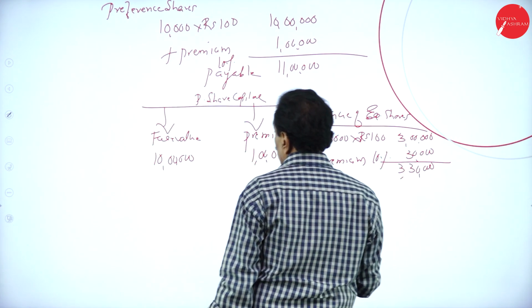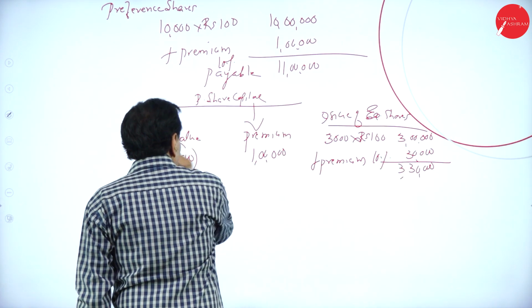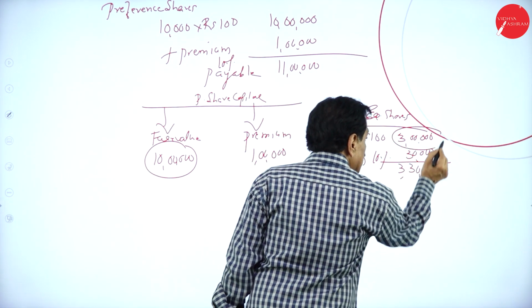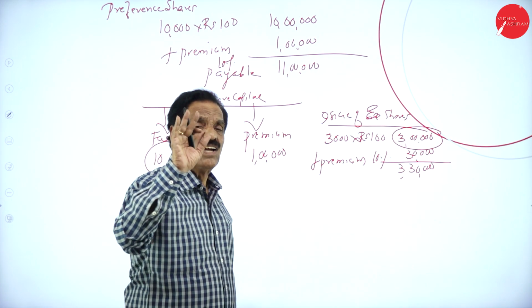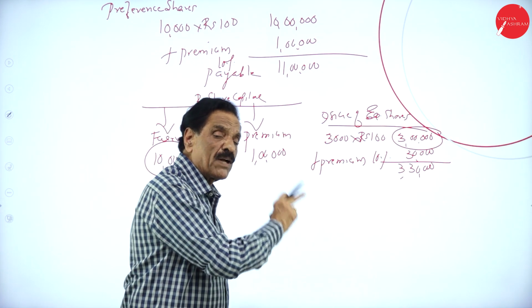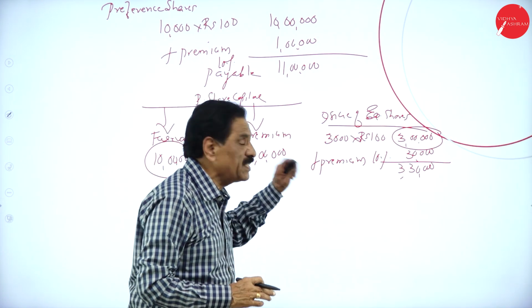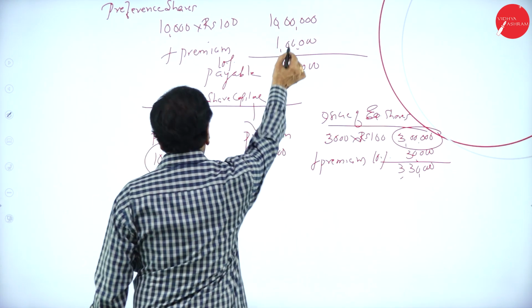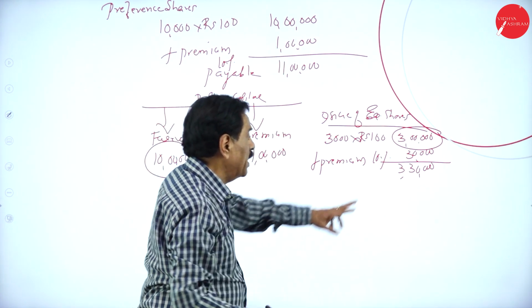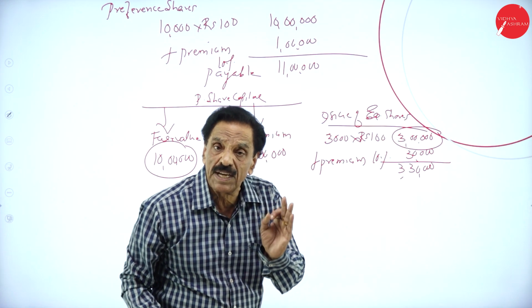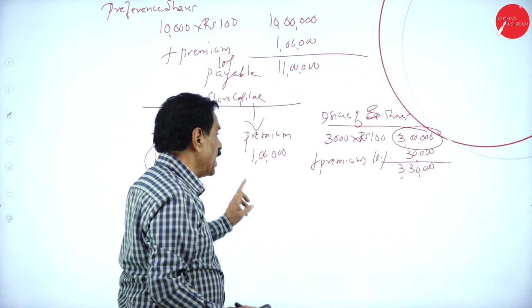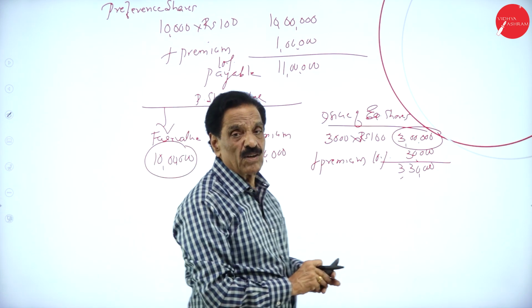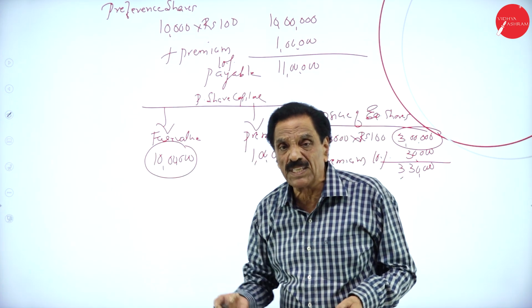What's your face value? 10 lakh to be paid. How much available? 3 lakh is available. How much shortage? 7 lakh. You create the CRR to the extent of 7 lakh from the profit and loss account to pay the 10 lakh. Total amount required 10 lakh. Out of 10 lakh, how much available? 3 lakh. How much shortage? 7 lakh. You create the CRR. Premium is how much? 1 lakh. How much available? 30,000. Balance you can take from the profit and loss account.